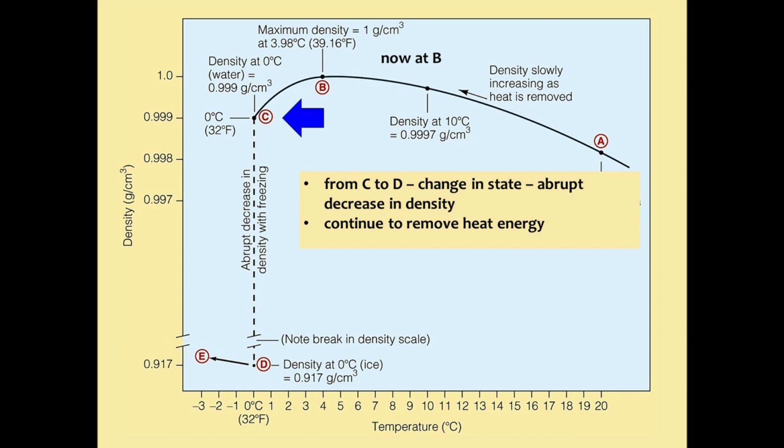Another interesting note here before we finish off on this slide: if you look at water, we see that water freezes over from the top instead of from the bottom. Most liquids will freeze from the bottom up. Water actually freezes from the top on down. So from C to D, we're seeing a decrease in density as all those hydrogen bonds are being formed between all the molecules, and we're developing that complete rigid structure. And at point D, we see that the water has completely frozen, gone from a liquid phase to a solid phase, and now we have a density of 0.917 grams per cubic centimeter.